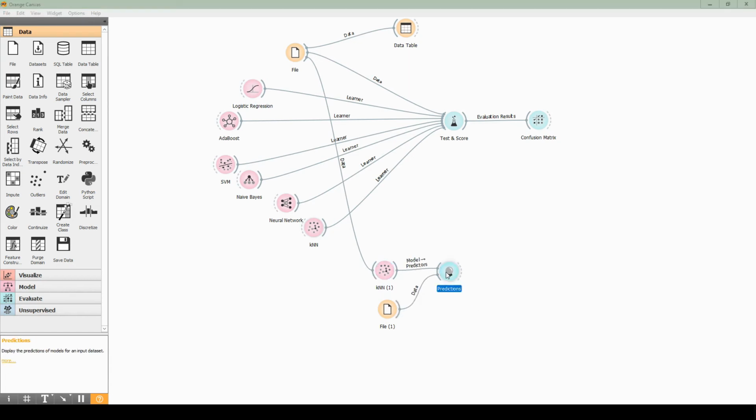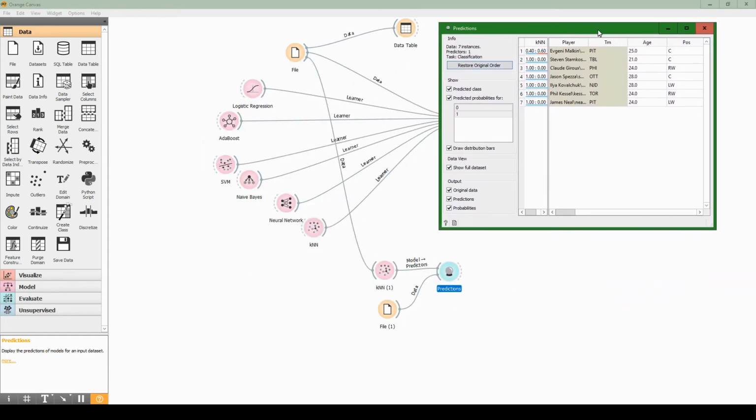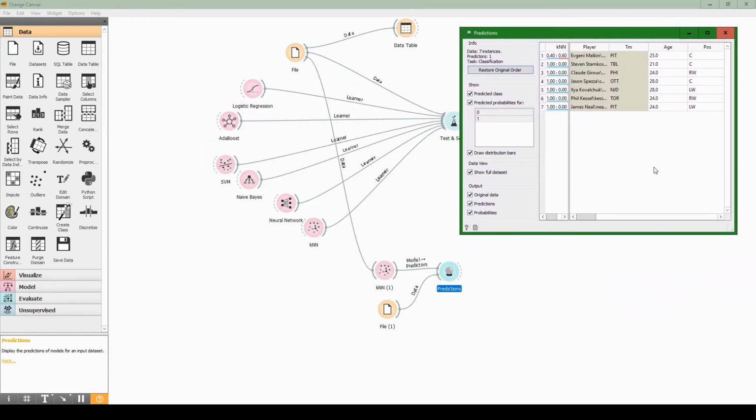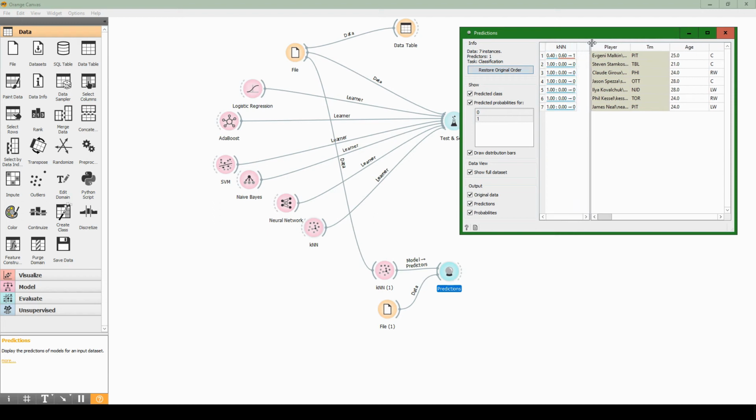We double click on the predictions, and we drag them over here. So now we can take a look at what the predicted results were. I dragged this over so we could see.